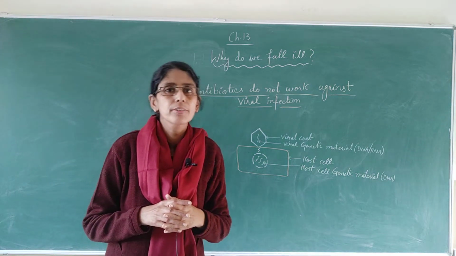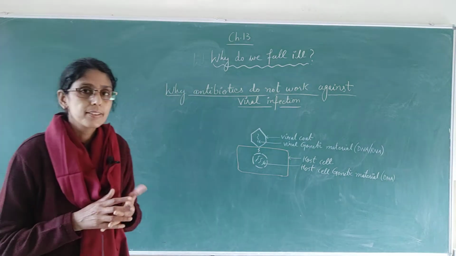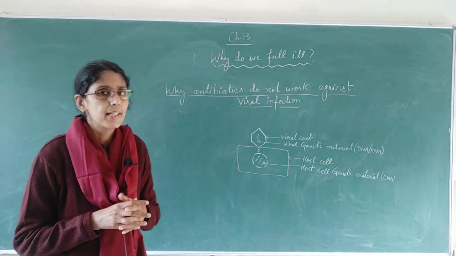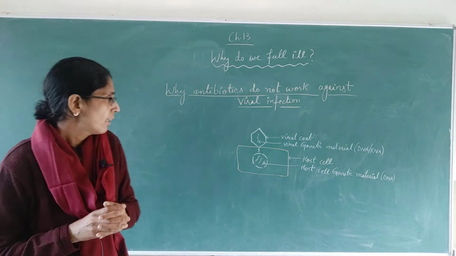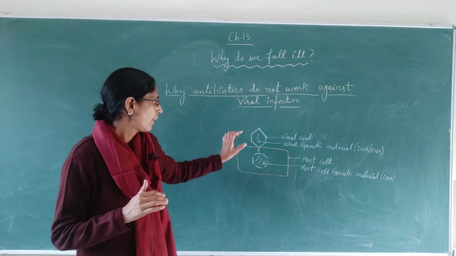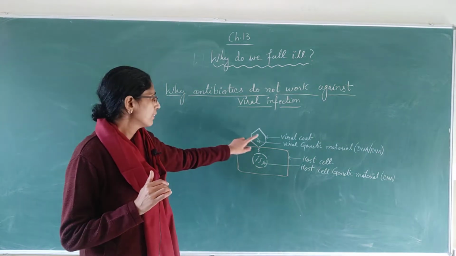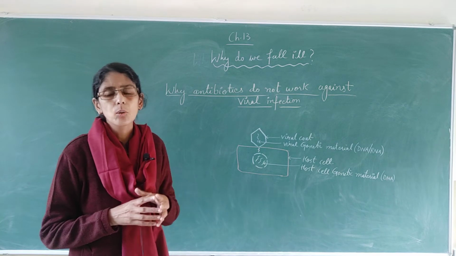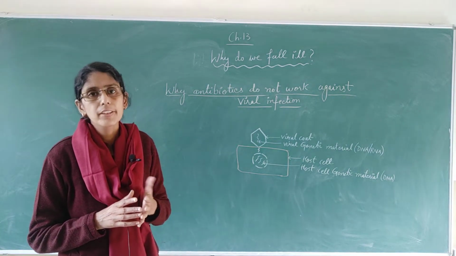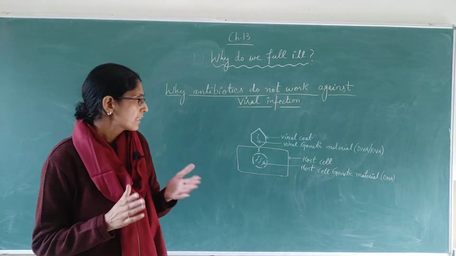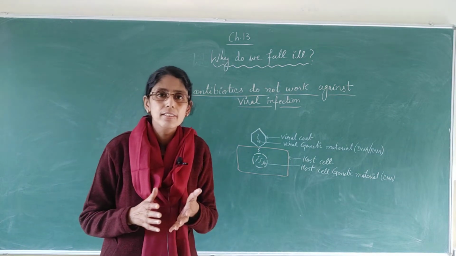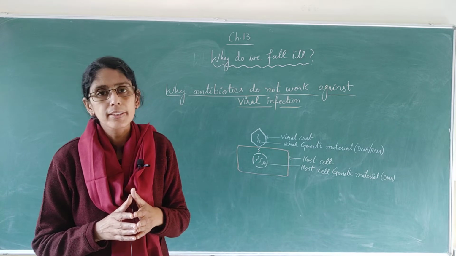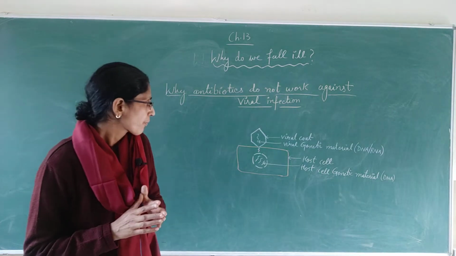Dear students, today we will talk about viruses and we will also try to understand why antibiotics do not work against viruses. Here you can see the structure of a virus. Outside there is a coat, which is called the viral coat. It is made up of protein, so we can also call it the protein coat. Inside this viral coat is the genetic material of the virus. This genetic material can be DNA or it can be RNA also.